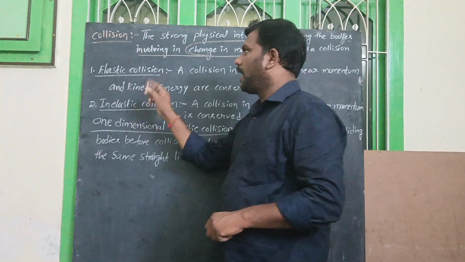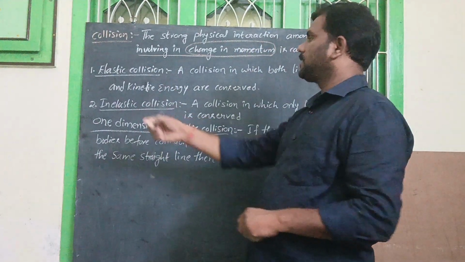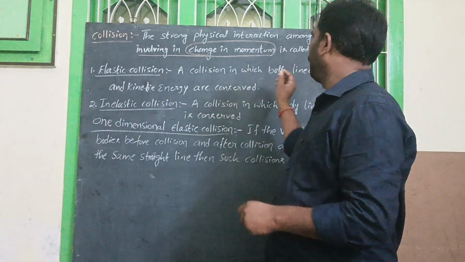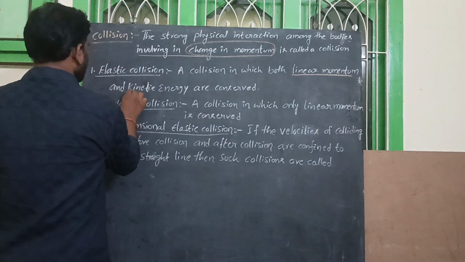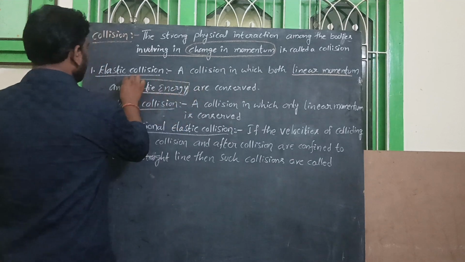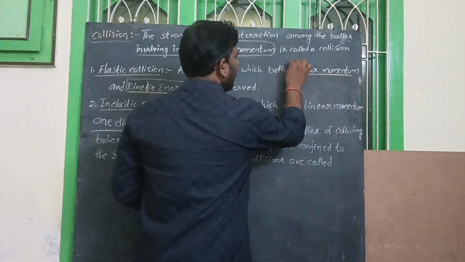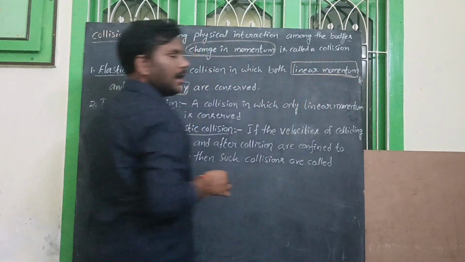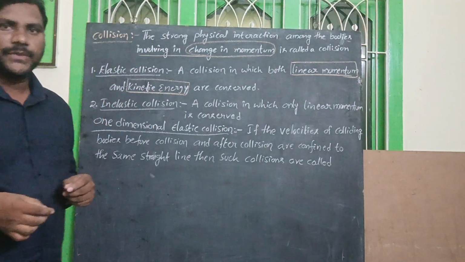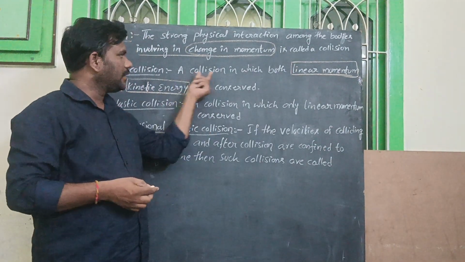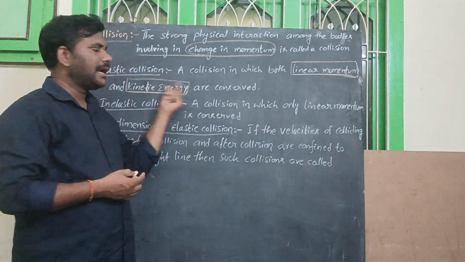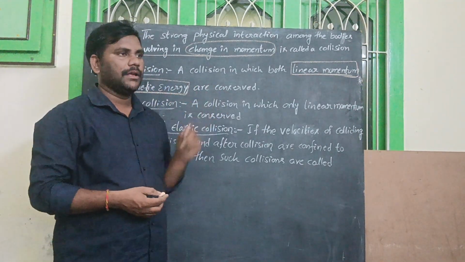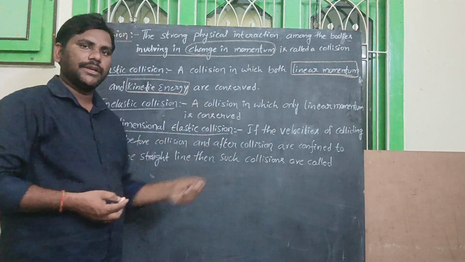And next one, elastic collision. So what is elastic collision? A collision in which both the linear momentum and kinetic energy are conserved is called elastic collision. So what is elastic collision? A collision in which both the linear momentum and kinetic energy is conserved. So that is elastic collision.